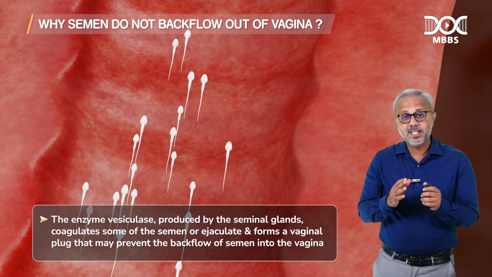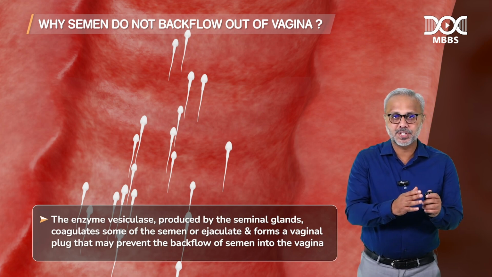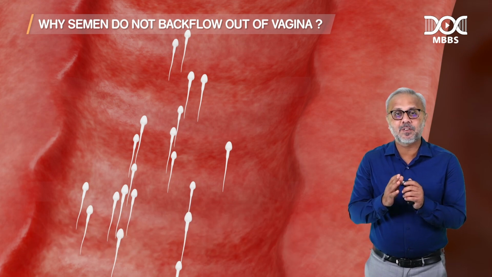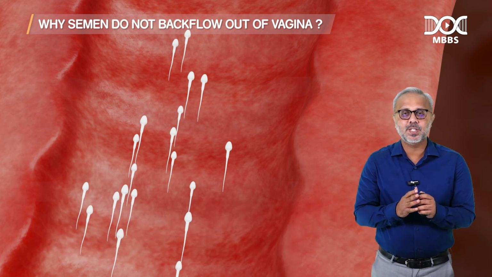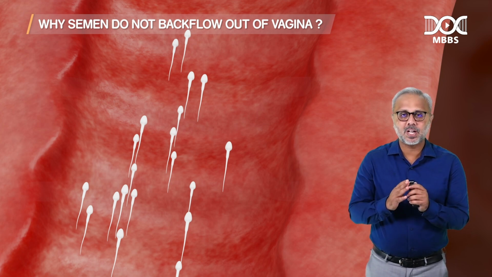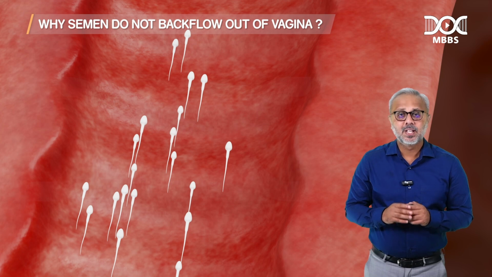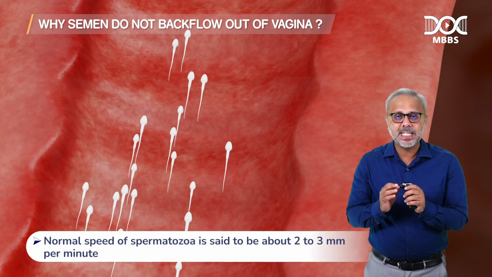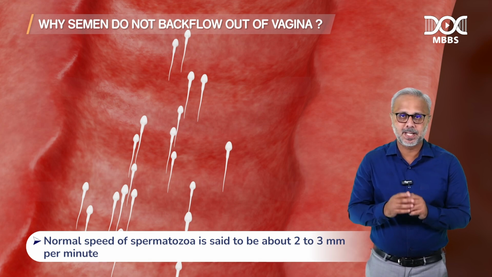Now, once the seminal fluid is in the vaginal canal, as I said, it takes anywhere between 45 minutes to 6 days for the spermatozoa to reach the site of fertilization, or the ampulla of the uterine tube. The normal speed of spermatozoa is said to be about 2 to 3 millimeters per minute.